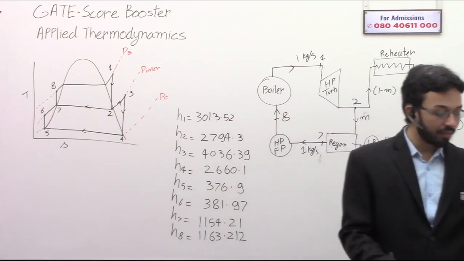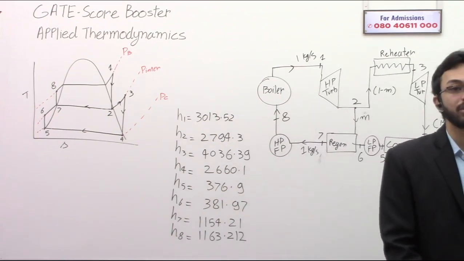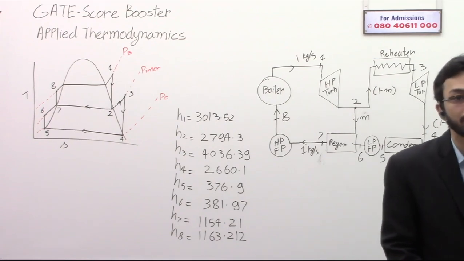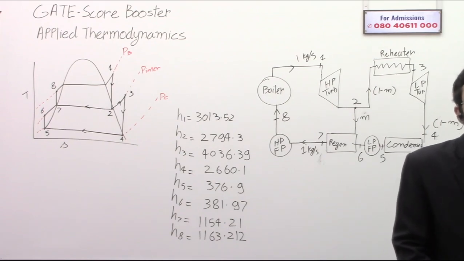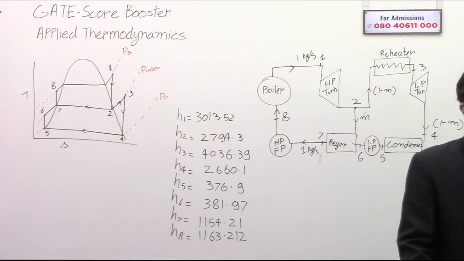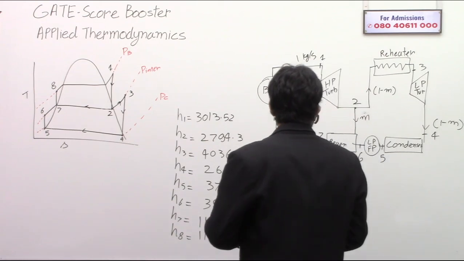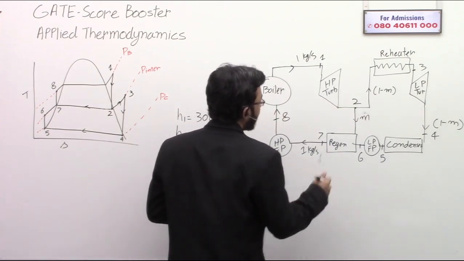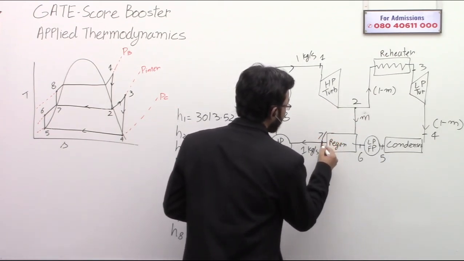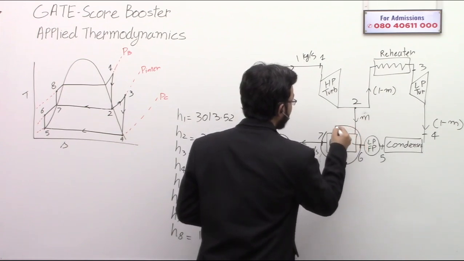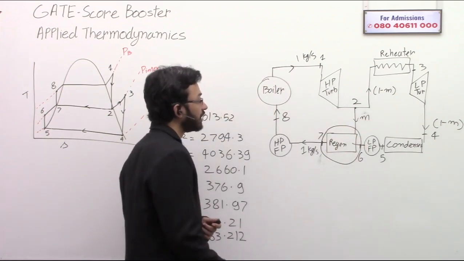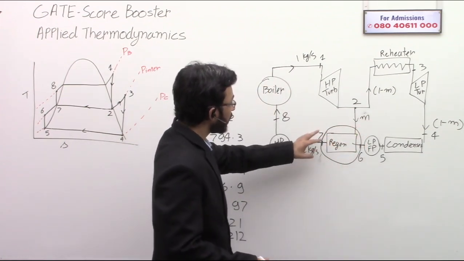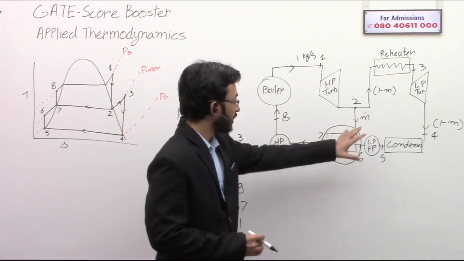Okay, so now the first question they have asked, and the first thing that you must do, is you need to calculate the percentage of the bleed steam, and that is easy. All you need to do is apply an energy balance on this regenerator. That is, the energy coming in is equal to the energy going out.